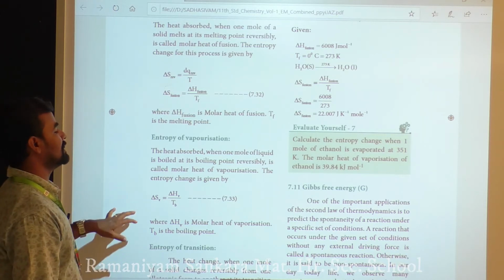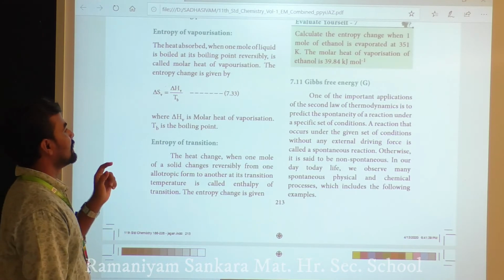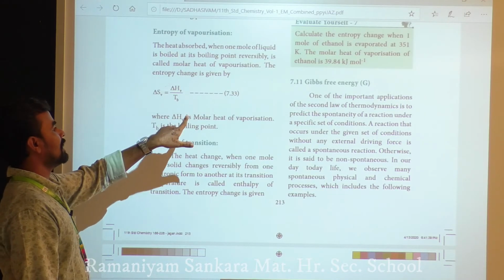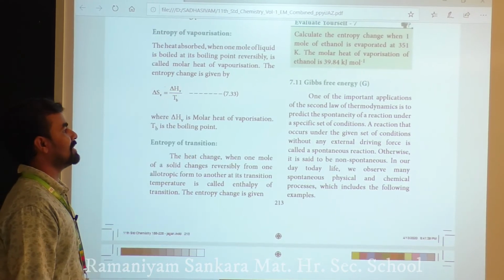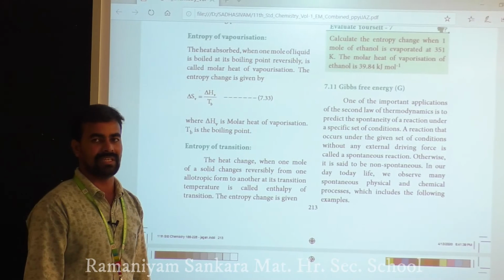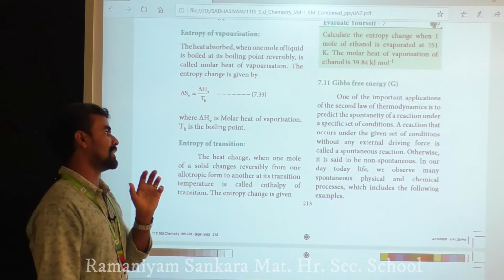The entropy change is given by delta S equal to delta H vaporization by T_b, where T_b is the boiling point and delta H vaporization is the molar heat of vaporization. Okay, another one: entropy of transition.